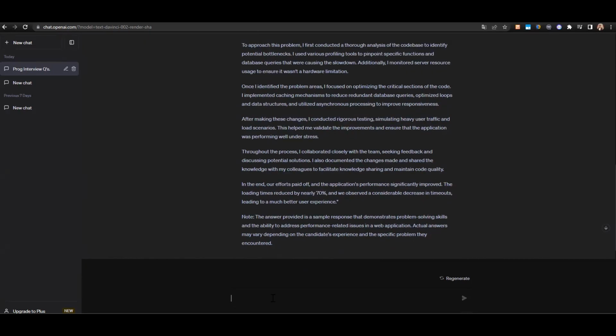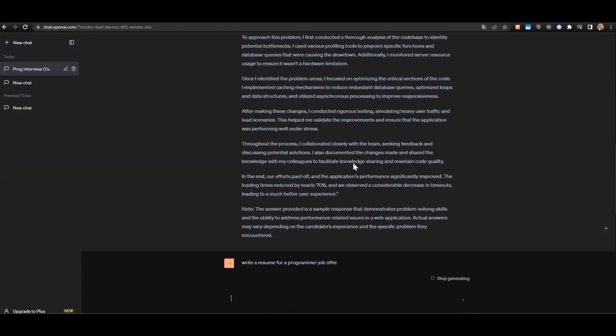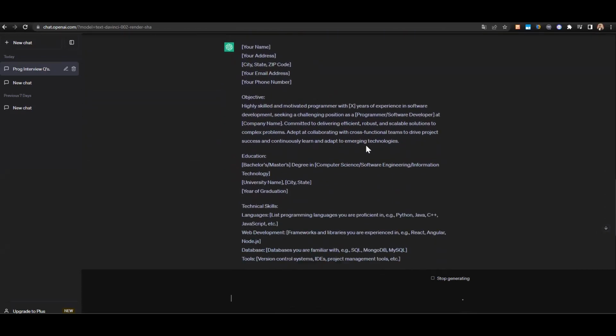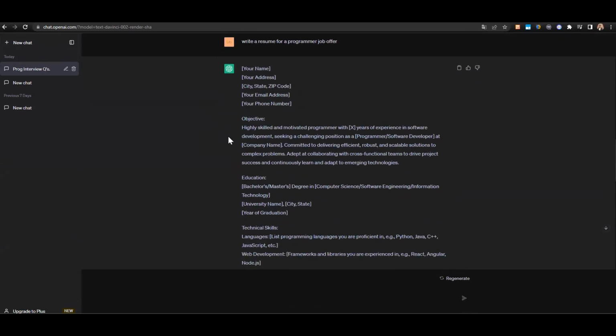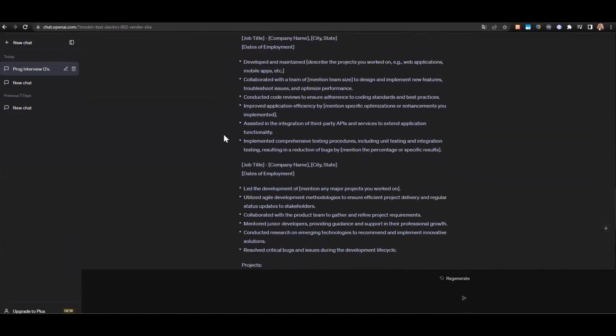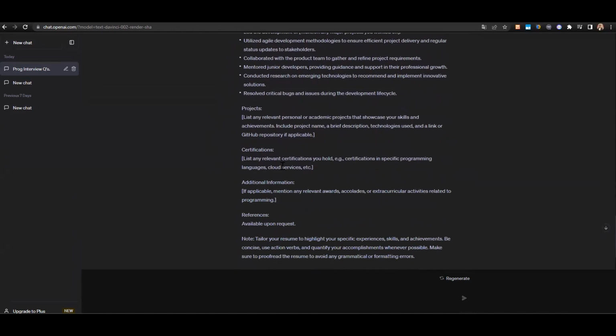Now let's ask it for a resume for the programmer job offer. And here we see a well enough written resume with the most important parts like technical skills, professional experience, projects, certifications, and so on.